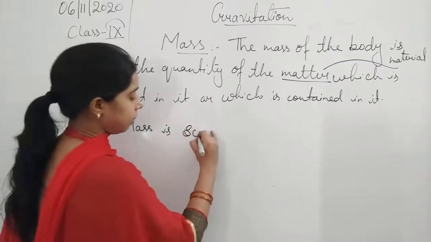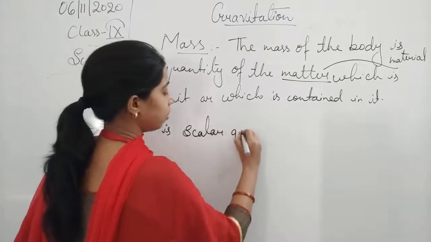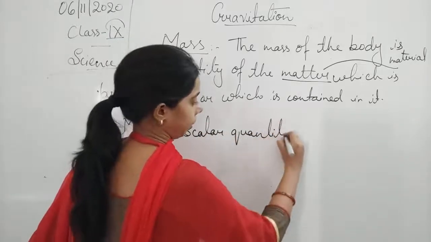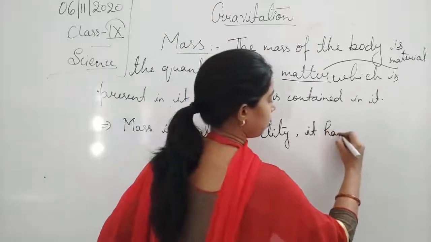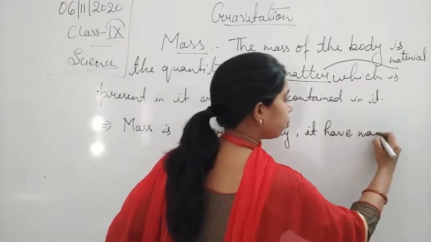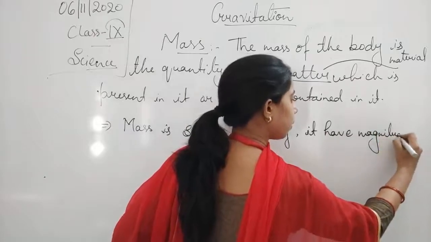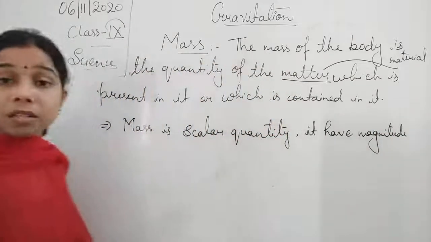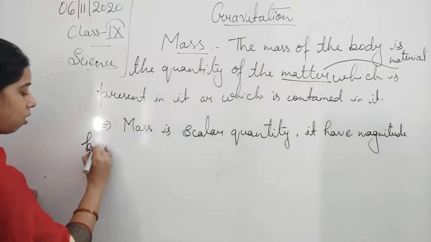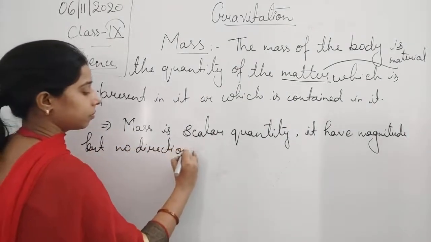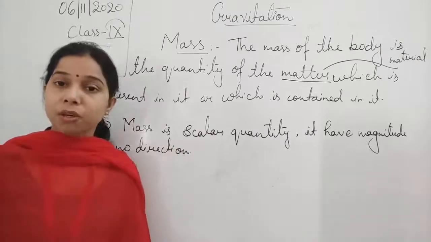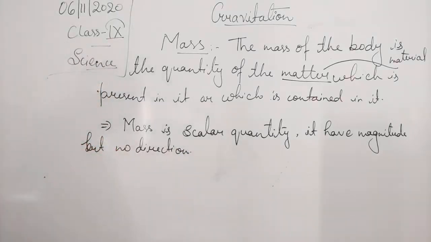So mass is a scalar quantity. It has magnitude but no direction. It possesses magnitude but no direction. That is the definition of mass.